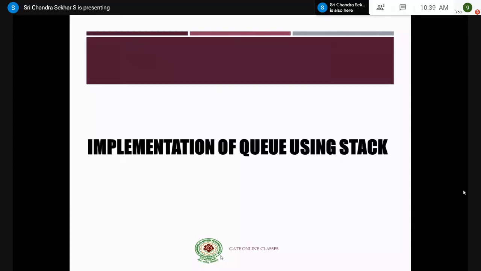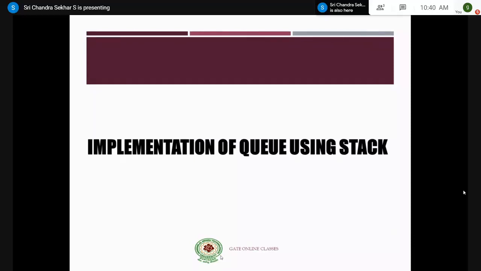This is all about queue. And coming to stacks, a stack is also a linear data structure where insertions and deletions are done from only one end, and that end we call the top, right? The basic operations supported by stack are push and pop. Let me explain what we mean by implementation of queue using stack, right? It is nothing but implementing the basic operations of queue such as ENQ and DEQ using the basic operations of stack, that is push and pop.